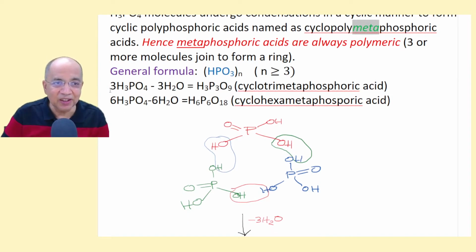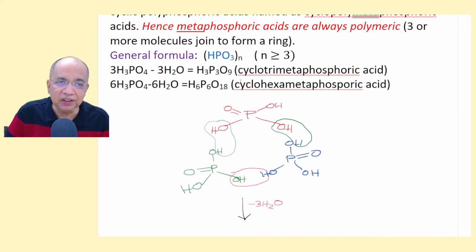So 3 molecules will eliminate 3 water molecules, and the residual formula will be H3P3O9. You need not remember. You have to just see whether it is cyclic or linear. If 3 minus 2, then linear. 3 minus 3, 6 minus 6, it will be cyclic. This is cyclotrimetaphosphoric acid. You can just drop meta, no harm.